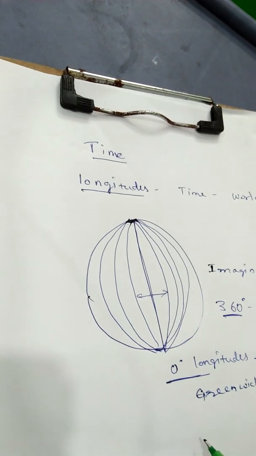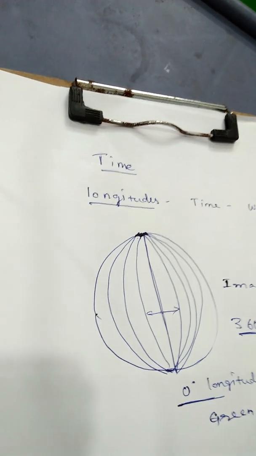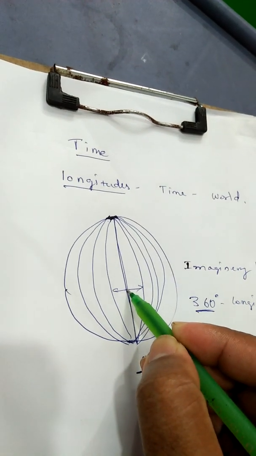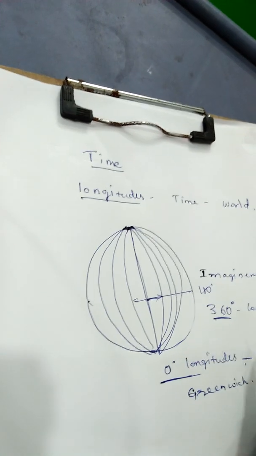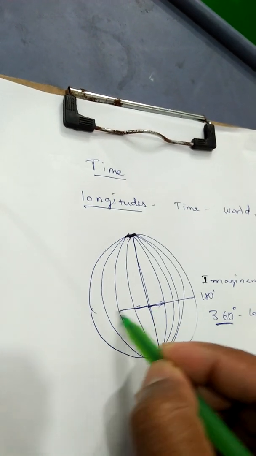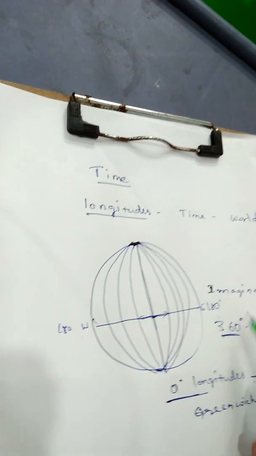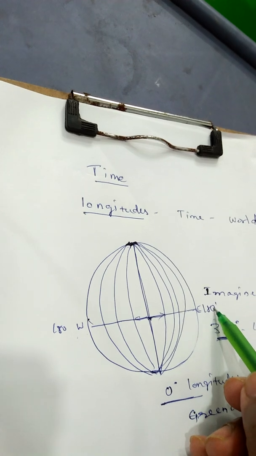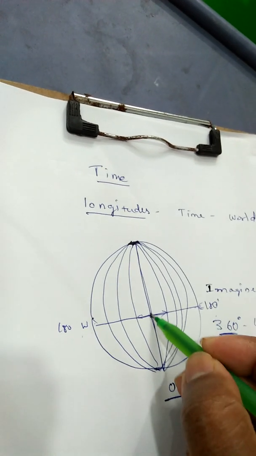Degrees can be divided into minutes and seconds. From 0 degree to the east there are 180 longitudes, and from 0 degree to the west there are 180 longitudes. So in total there are 360 longitudes: eastern hemisphere 180 longitudes, western hemisphere 180 longitudes, against the 0 degree.